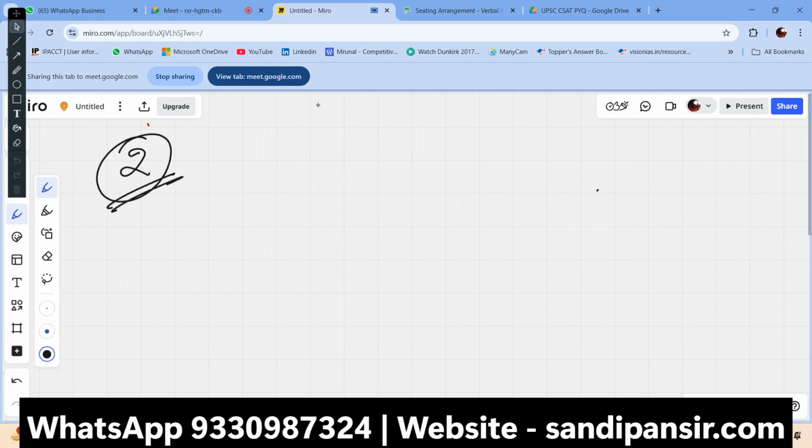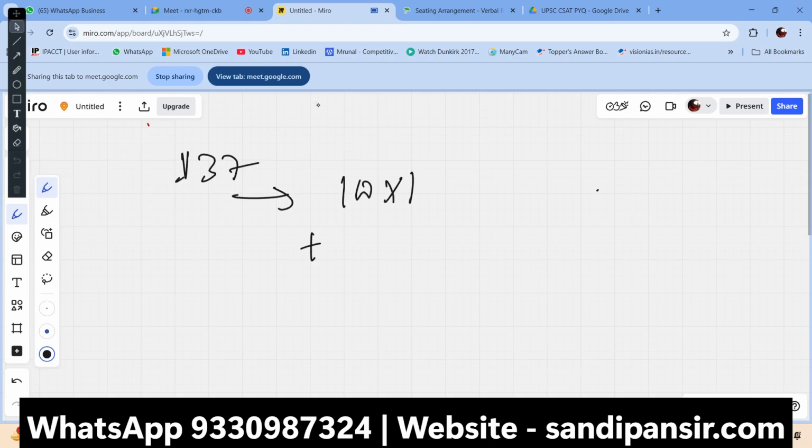Before coming to divisibility, let's see how numbers are made. Suppose there is a number 137. If I break down the whole thing, it is 100 into 1 plus 10 into 3 plus 1 into 7, because 1 is in the hundreds box, 3 is in the tens box, and 7 is the unit digit. If you sum this up, you get the number. That's how any number is made.